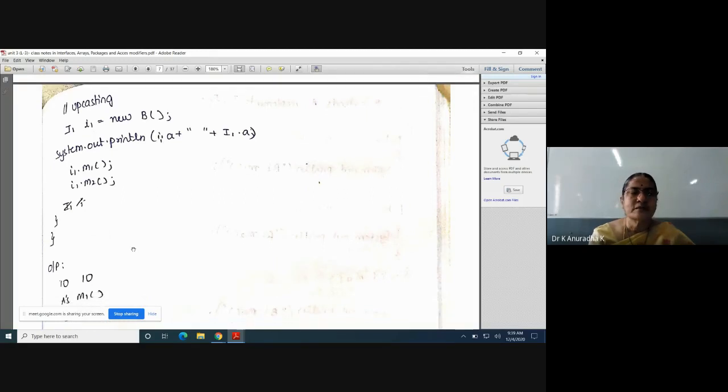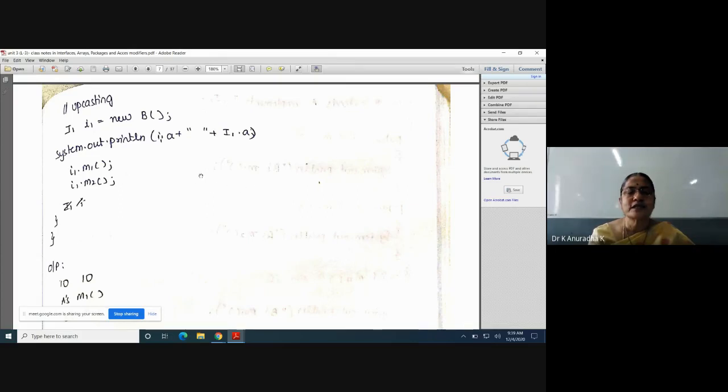Similarly, you can create objects for class A and class B also. But for class A, we can't create an object because class A is an abstract class. So how do I access the members of class A? Using B also we can access, or the other way is A1 is equal to new B. That means the subclass object is assigned to the superclass reference variable.